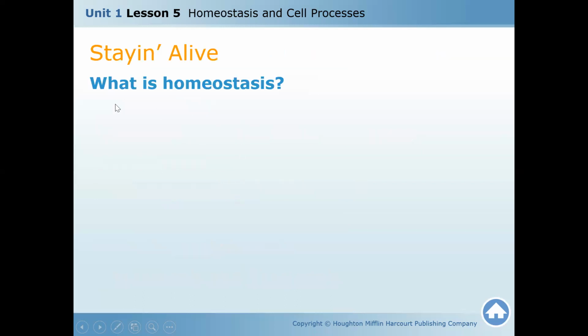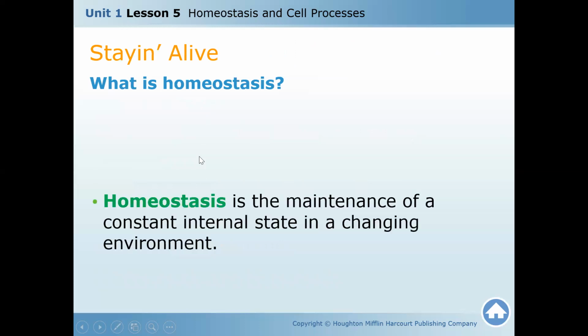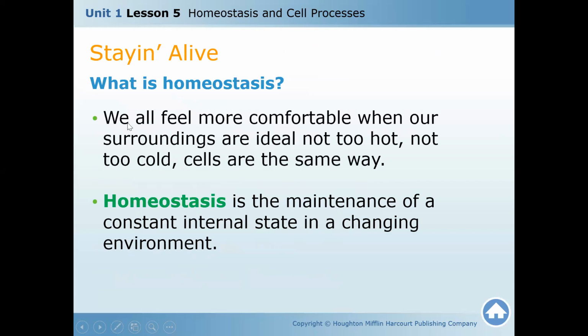Okay, so what is homeostasis? Homeostasis is a maintenance of a constant internal state in a changing environment. We all feel more comfortable when our surroundings are ideal, not too hot, not too cold. So cells are the same way. They should maintain their homeostasis. The internal state should be maintained even in a changing environment, so the cell can do all cell processes.